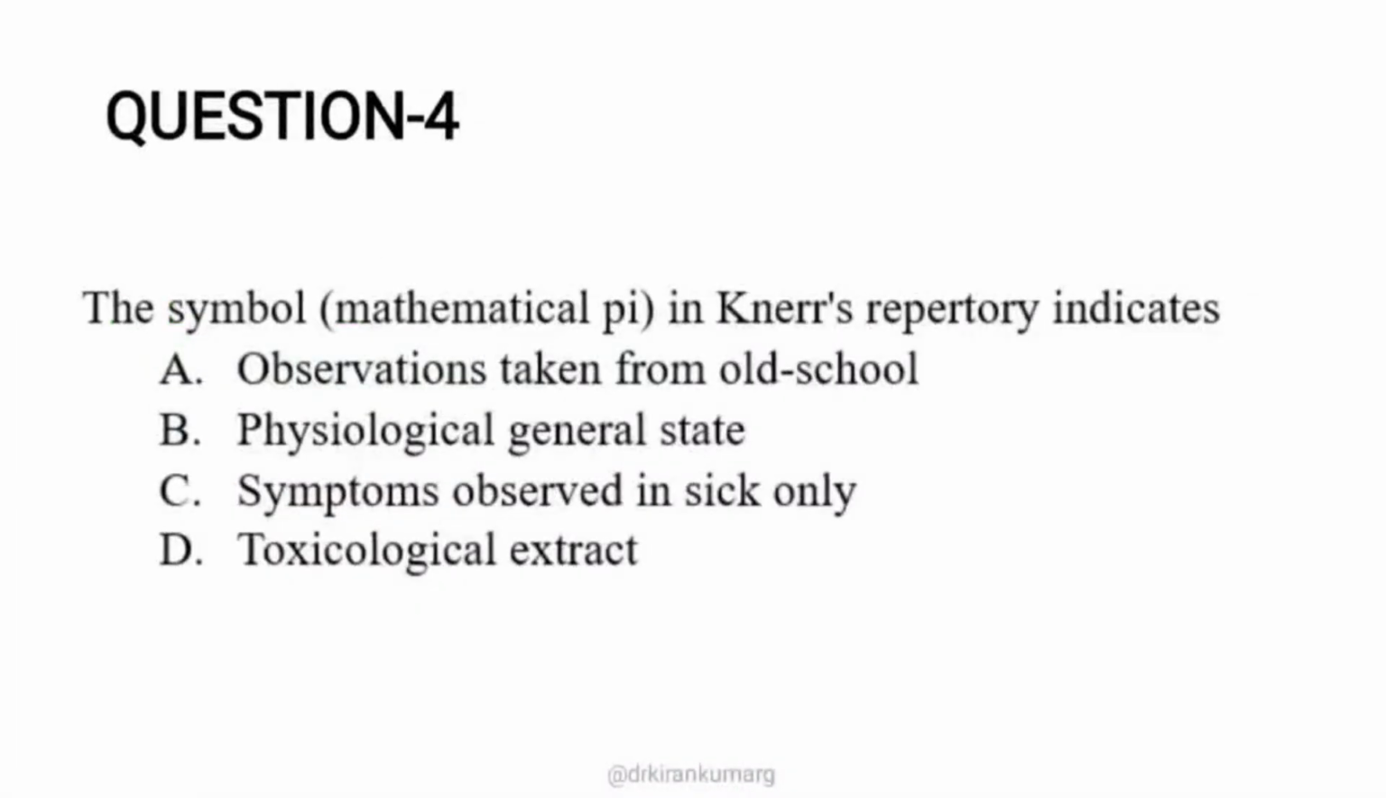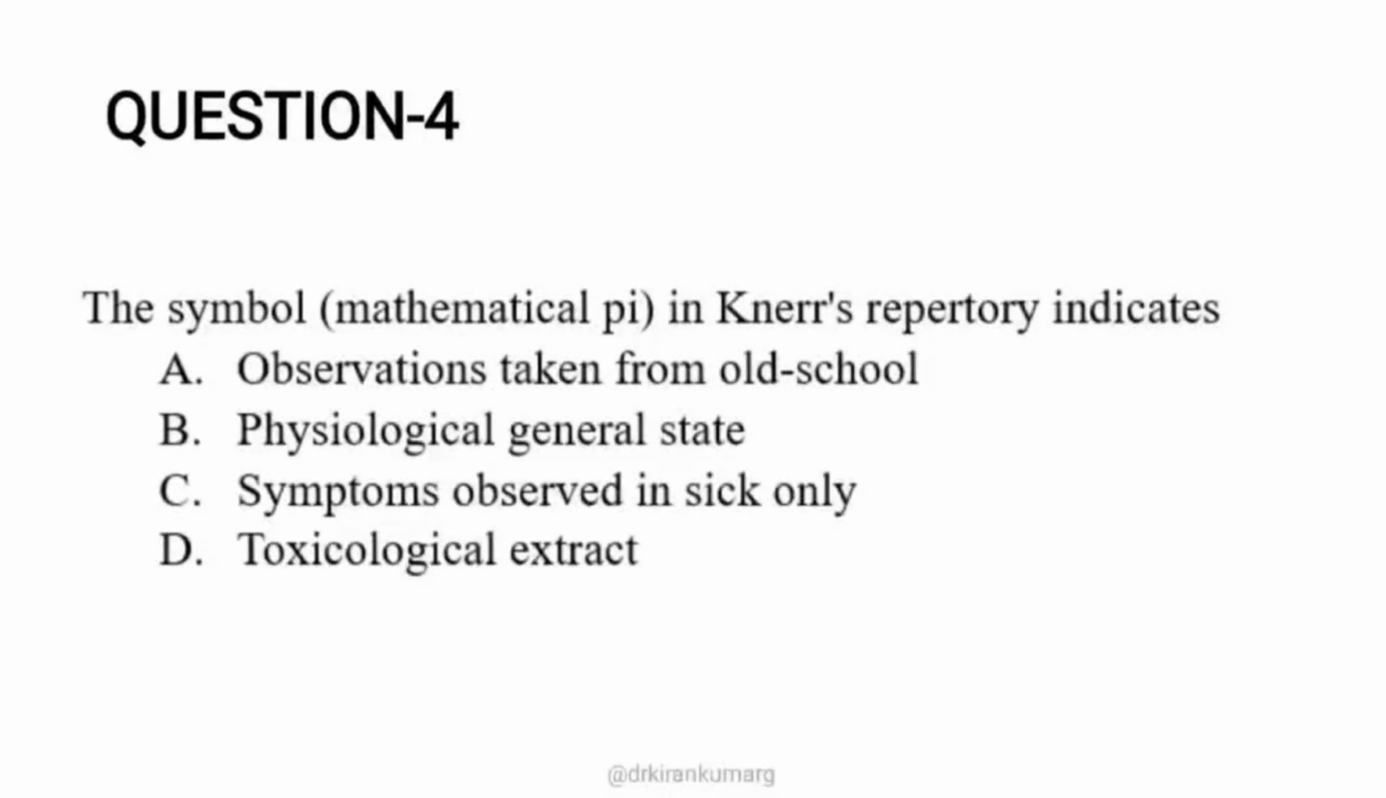The symbol mathematical pi in Knerr's repertory indicates what? Knerr's repertory, as you know, is one of the Puritan repertories where the symptoms or rubrics of the patient are mentioned as they are in the repertory. Knerr's repertory is again based on Hering's Guiding Symptoms. The entire 10 volumes of Hering's Guiding Symptoms have been compressed into one single volume, and it was published by Knerr in 1896.